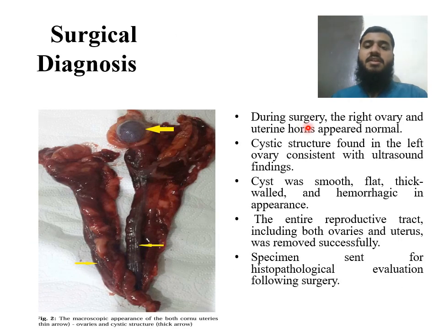During surgery, the right ovary and uterine horns appeared normal. A cystic structure was found in the left ovary, consistent with ultrasound findings. The cyst was smooth, flat, thick-walled, and hemorrhagic in appearance. The entire reproductive tract, including both ovaries and uterus, was removed successfully. The specimen was sent for histopathological examination following surgery. Here you can see the cyst on the left ovary.